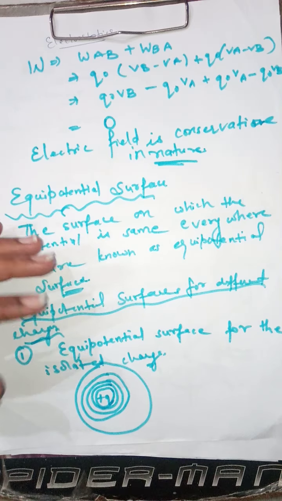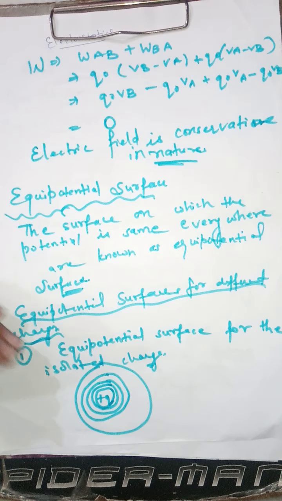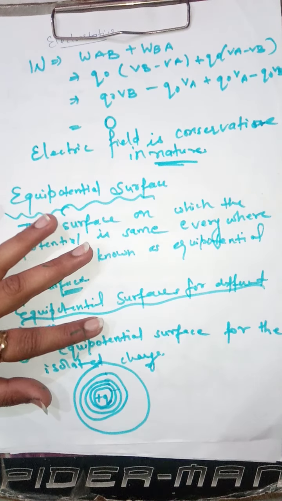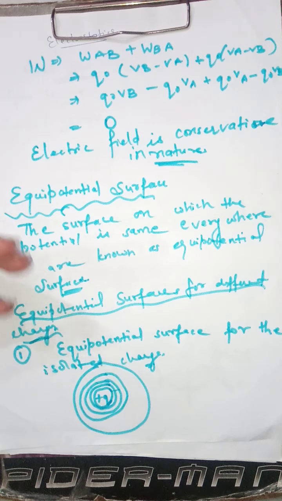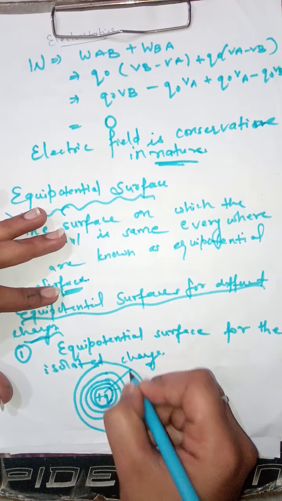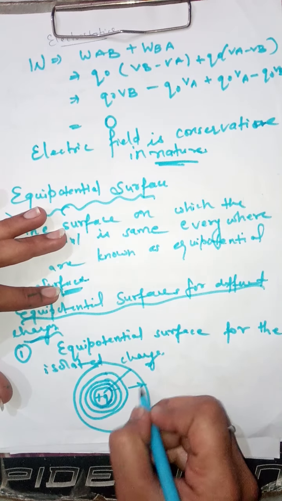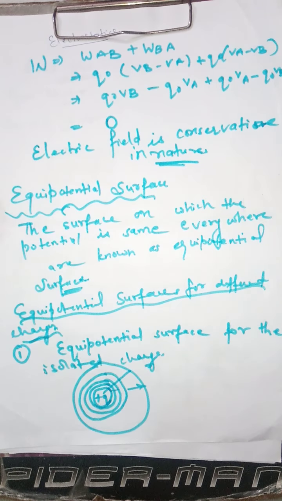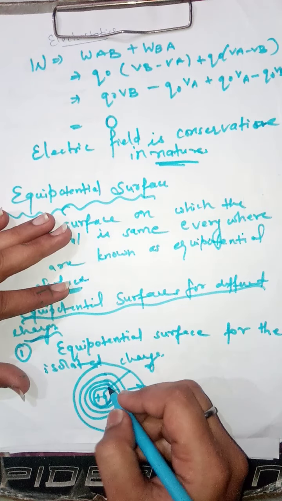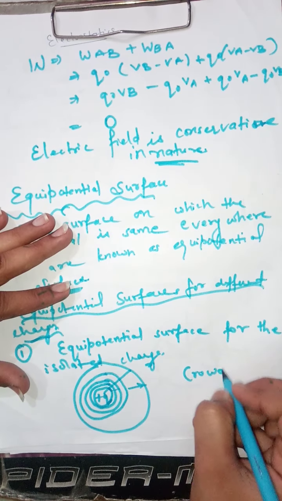Now, what you are observing from this figure is that in this portion lines are crowded. जो lines हैं बहुत पास हैं. And as we are going away from this charge, the lines are becoming wider, they are becoming broad, which means that the potential is more near to the charge.